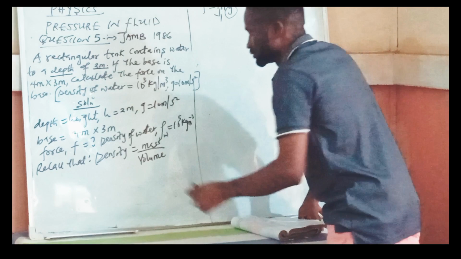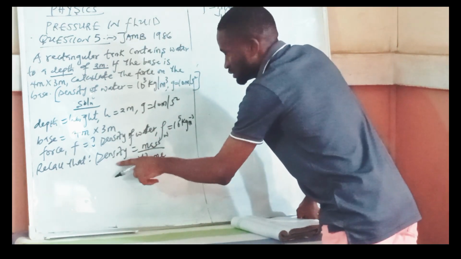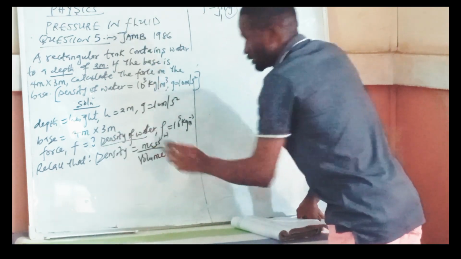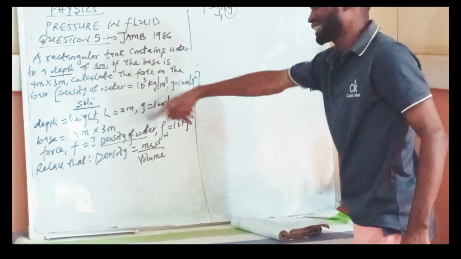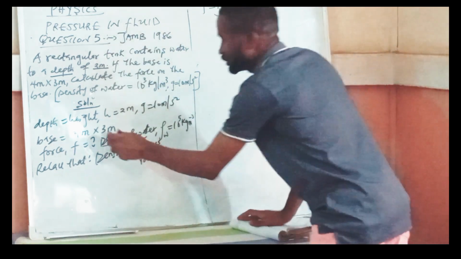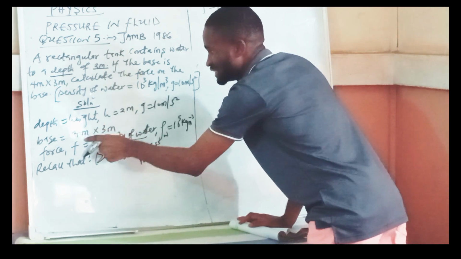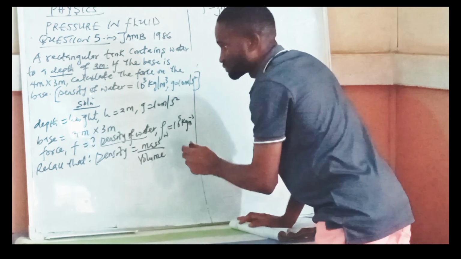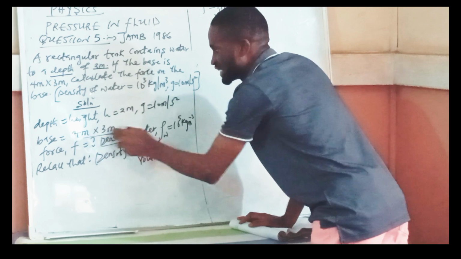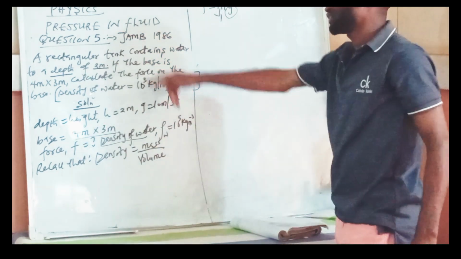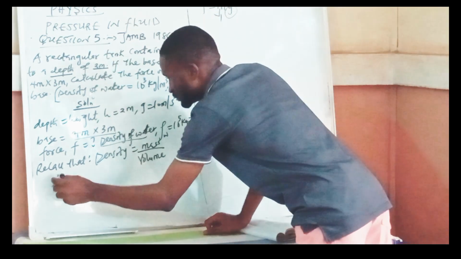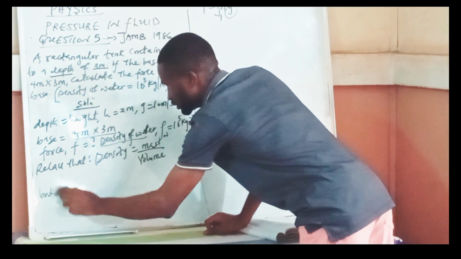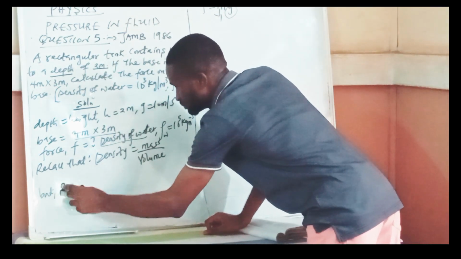Now, I know the density. I don't know the volume, but I can get the volume from the parameters. This base is talking about the base area of this rectangular tank.